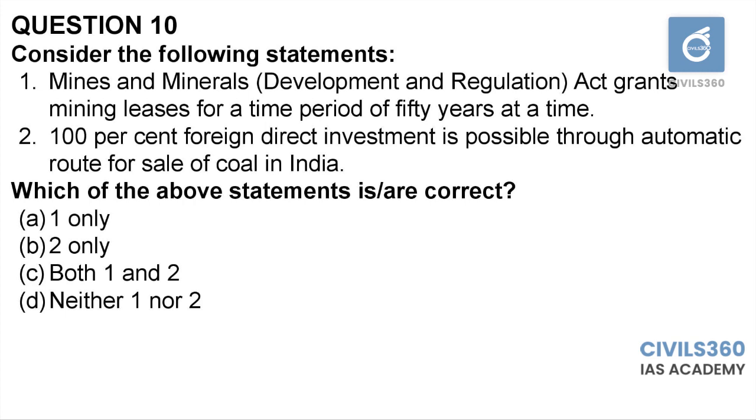There was a petition filed in the court regarding section 8 of MMDR Act. That act actually guarantees rights for companies in such a way that once the auctions are given to the companies, they can hold the lease up to 50 years at a time. So there was a petition to repeal this section, so it was in news. First statement is correct. Second statement, 100% FDI is allowed in coal through automatic route. The changes were recently incorporated through an amendment. So the second statement is also correct. These are both related to current affairs. It was in news, so you have to go through it. 10th question, option C, both 1 and 2. Both the statements are correct.